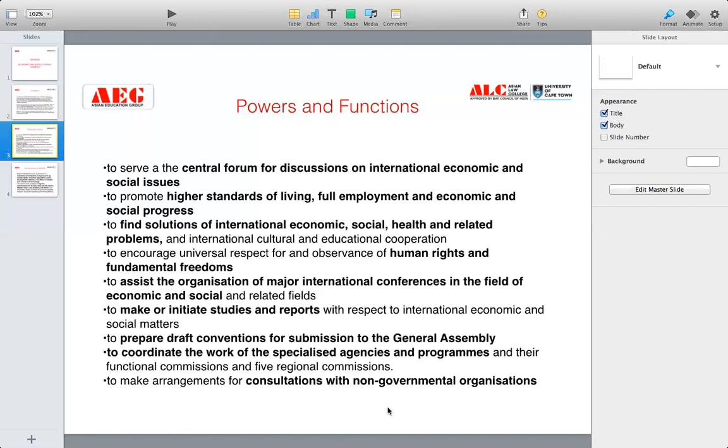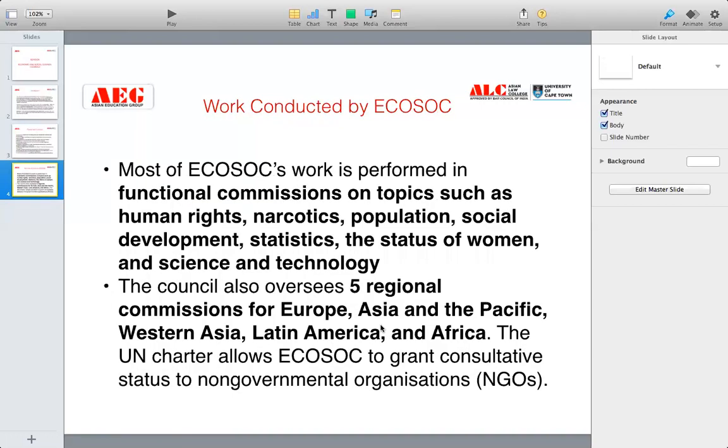Now, what ECOSOC can do, if it wants any data, or if it wants to consult an NGO, then obviously this NGO, CRY, that is Child Rights and You, can be consulted in matters of child rights. So basically, these are the powers and functions of the ECOSOC. I hope you have understood these. Then I move on to the last slide, that is the work conducted by ECOSOC.